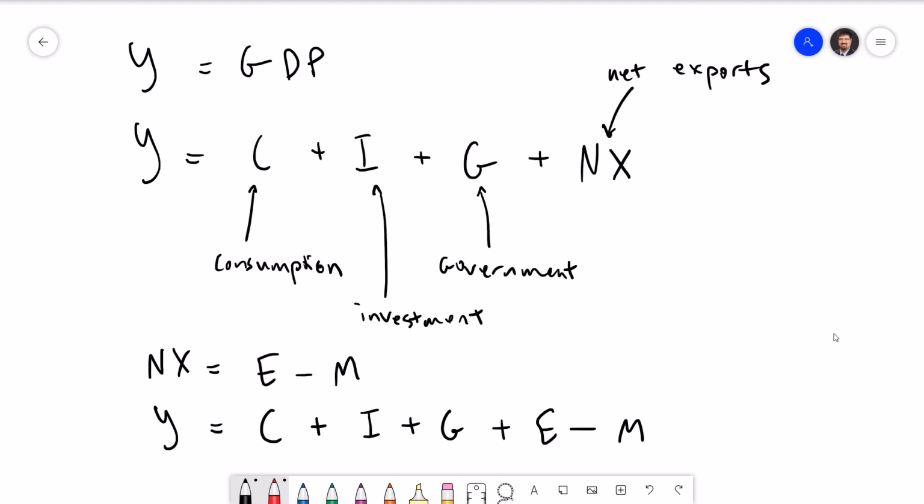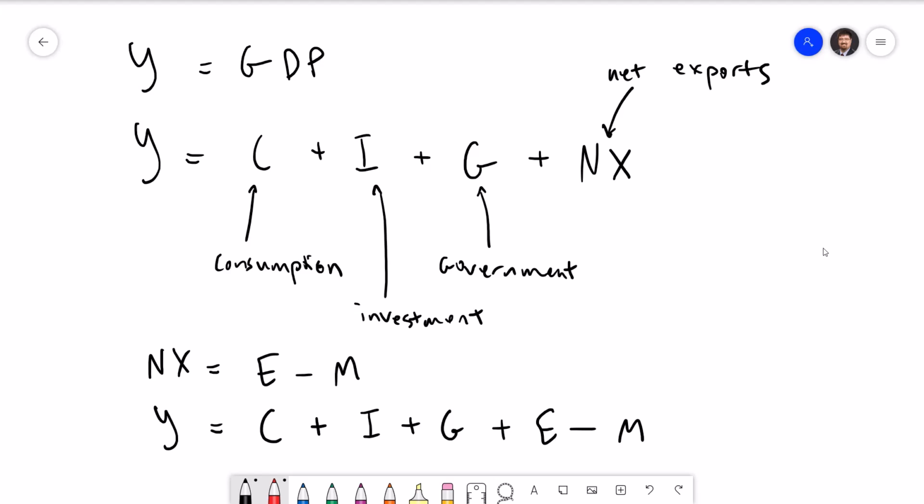The reason we have to subtract imports here is that any good that's imported is counted as part of either C, I, or G. For example, if I were to buy a good that was produced in China, that would count as consumption. But that good was not actually produced within the United States, so it really shouldn't be part of the GDP. This is why we would also subtract the value of that good in imports, which is our M variable. This means that that good purchased from China has a net zero effect on the US GDP. That makes sense because it was not produced here.